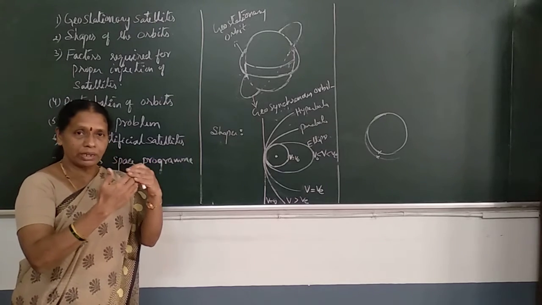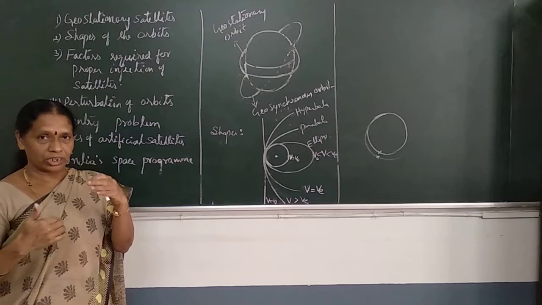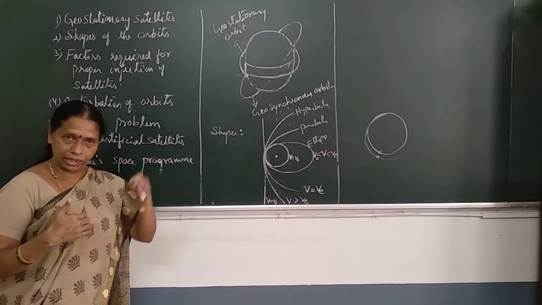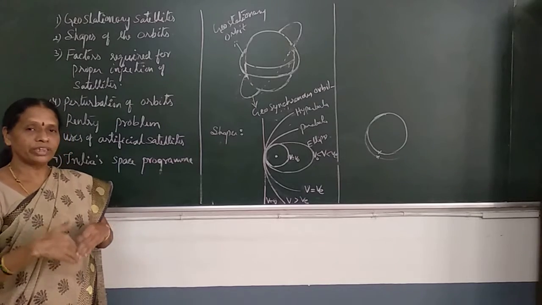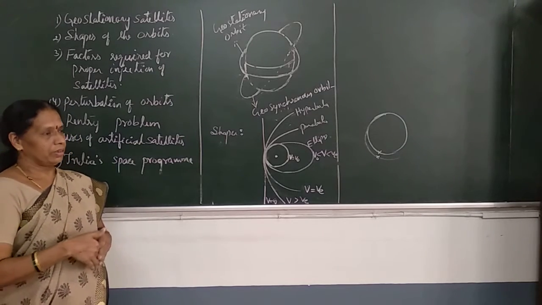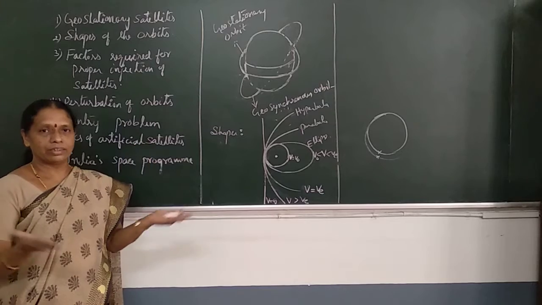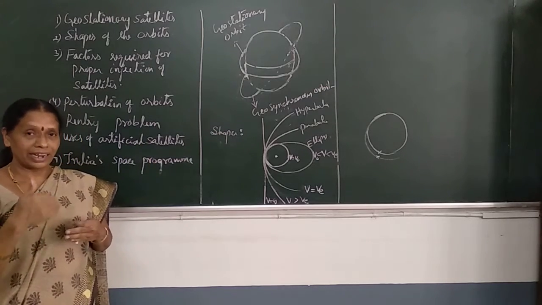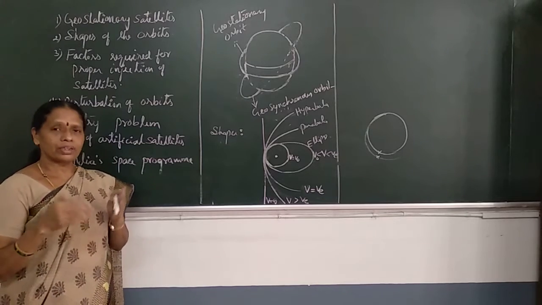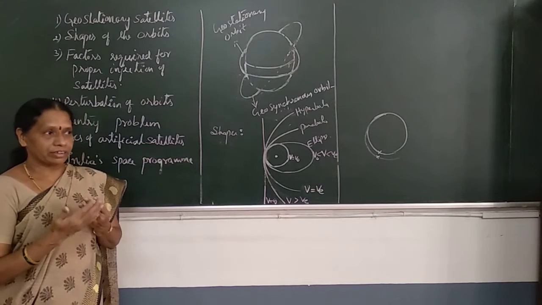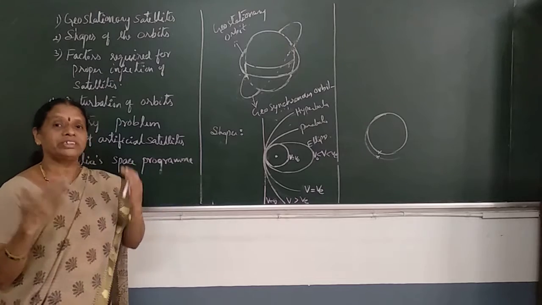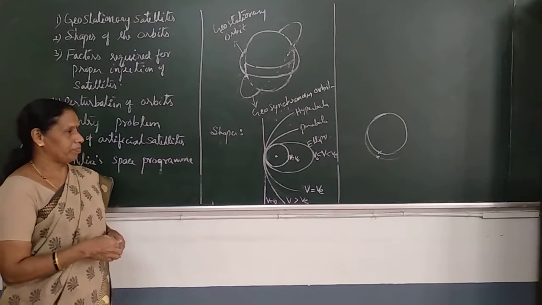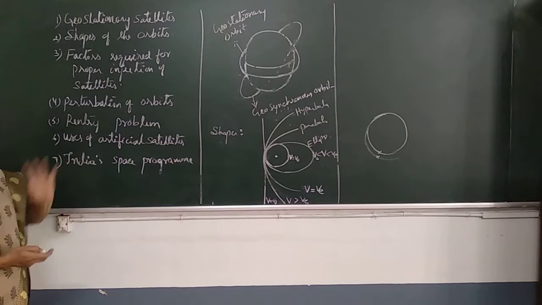Velocity reduced means thereby reducing the friction. This is how the space shuttle is brought back into the Earth using retro rockets. And also to withstand the high temperature created in the atmosphere during re-entry, proper shielding materials should be used to withstand the temperature. This is about the re-entry problem.